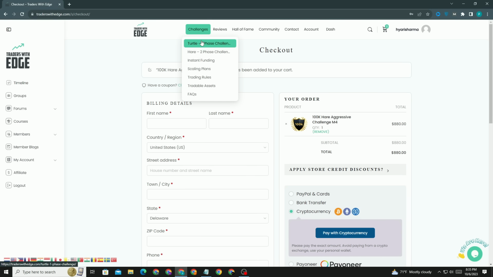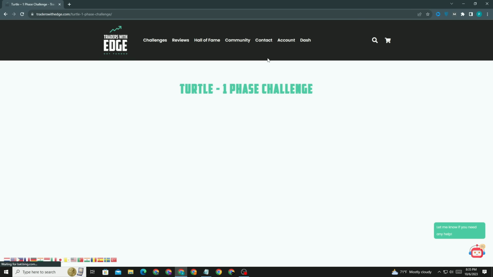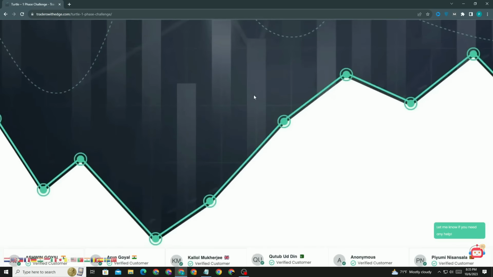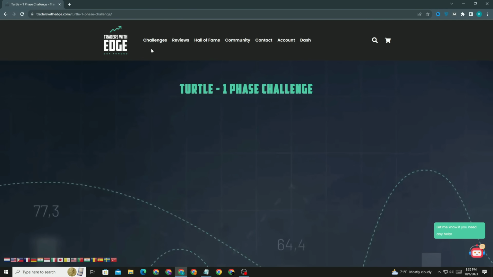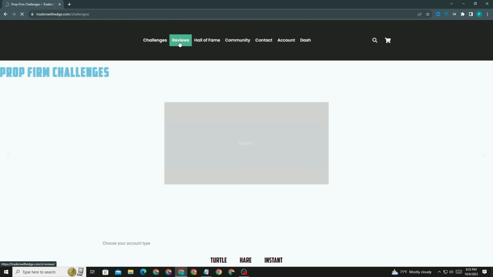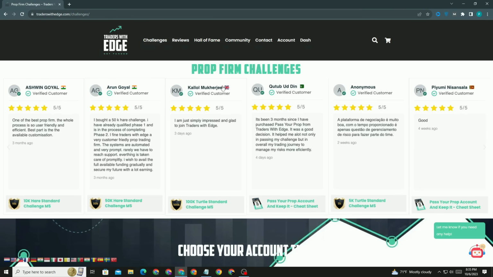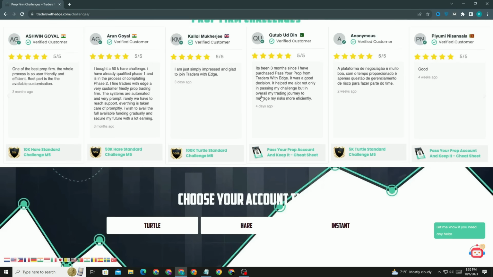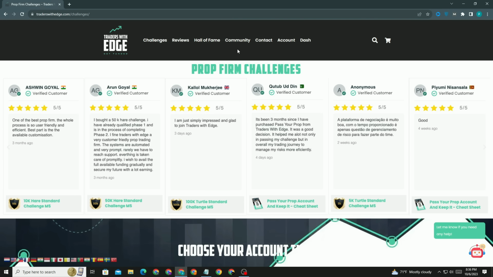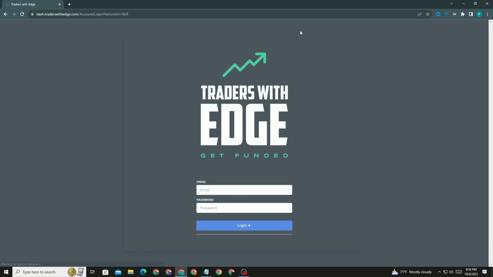Here are the challenges at the top side. Here are the customized challenges, like phase 1, phase 2, phase 3, and instant challenges. So here, for instant, you need to choose your account type. According to the account type you need to invest the money. If you invest a good amount of money, then you'll get a good amount of profit. So do it at your own risk.